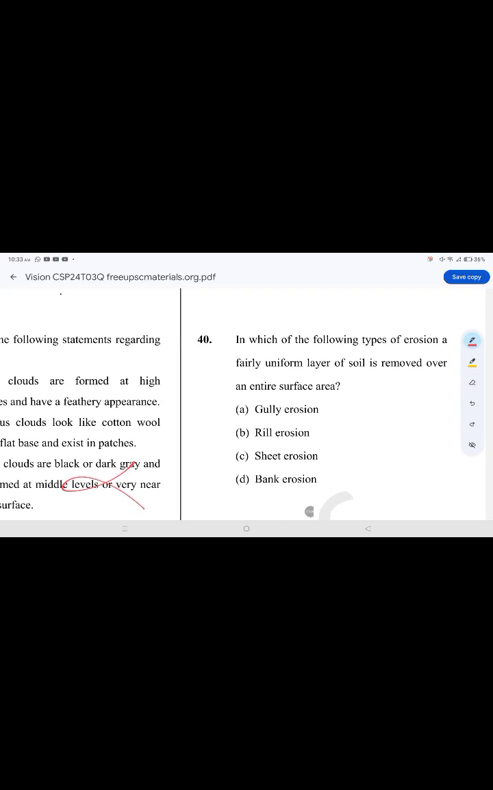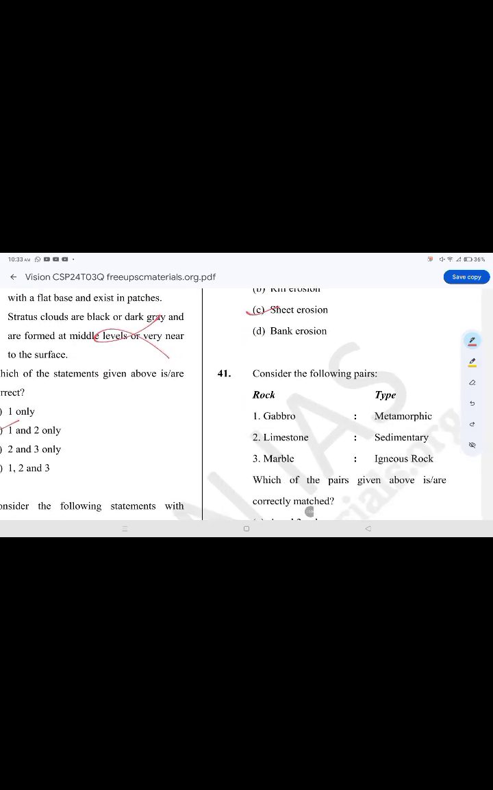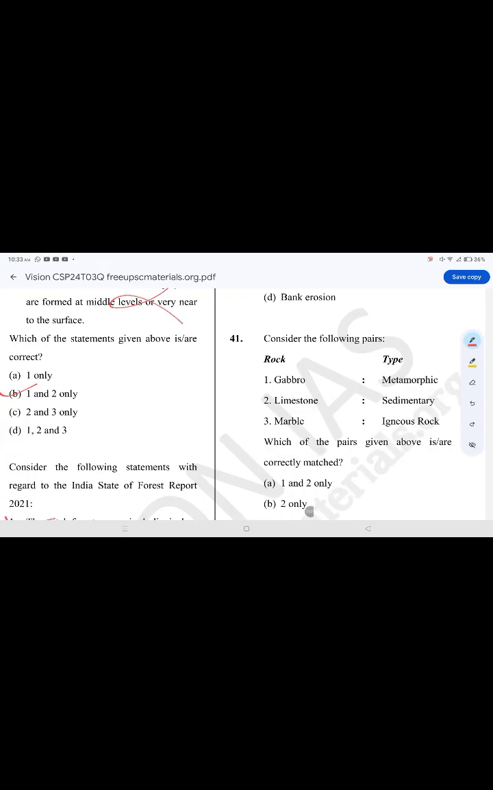In which of the following types of erosion is a fairly uniform layer of soil removed over an entire surface area? The correct option is option C, sheet erosion. Consider the following pairs. The correct option is option B, two only. Limestone, sedimentary. Gabbro, it is false.